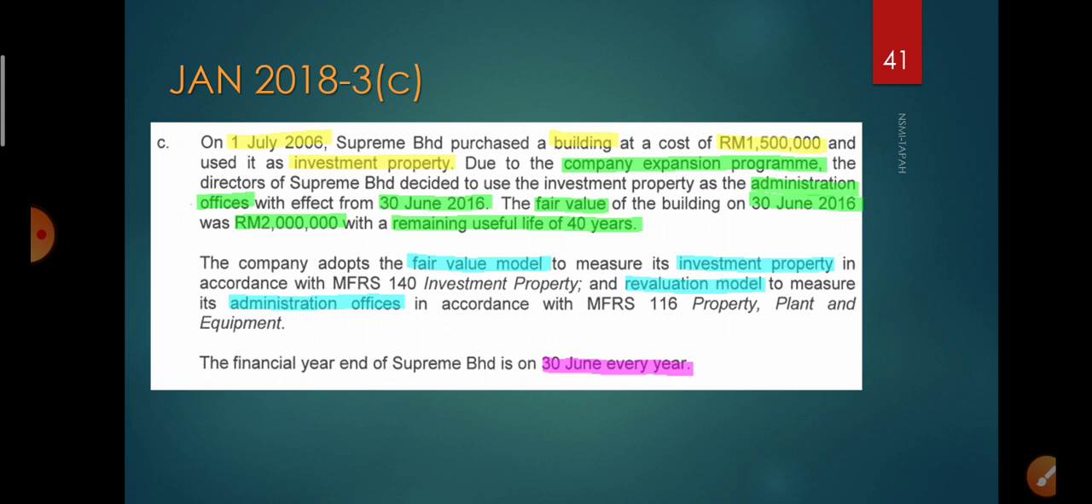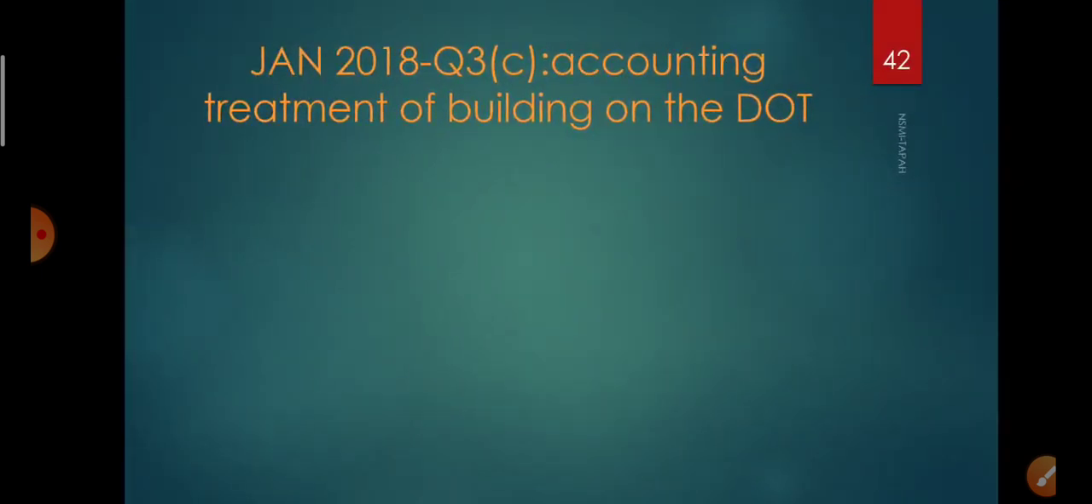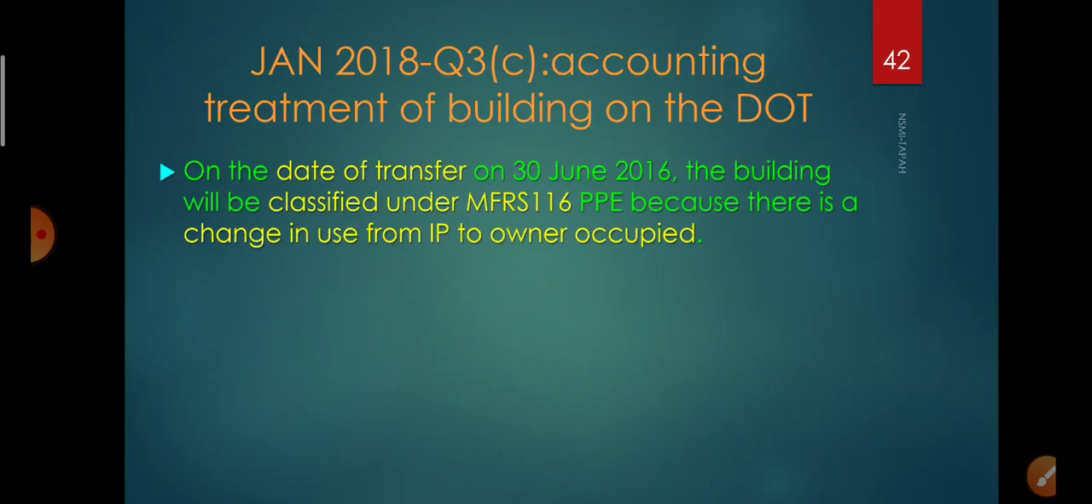The fair value of the building on 30th June 2016 was 2 million with a remaining useful life of 40 years. The company adopted fair value model for IP and revaluation model for PPE. The financial year ends on 30th June every year. Discuss the accounting treatment of the building on the date of transfer. So on the date of transfer, on 30th June 2016,